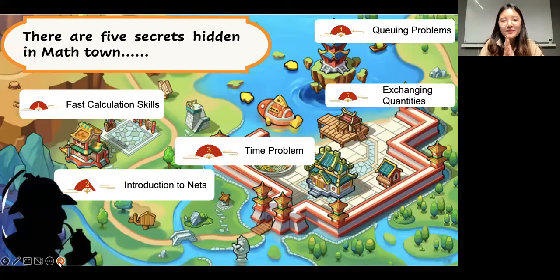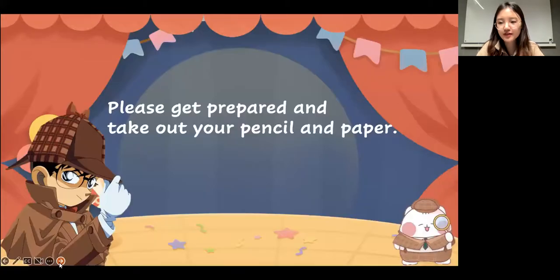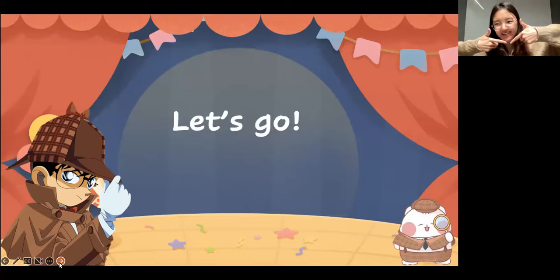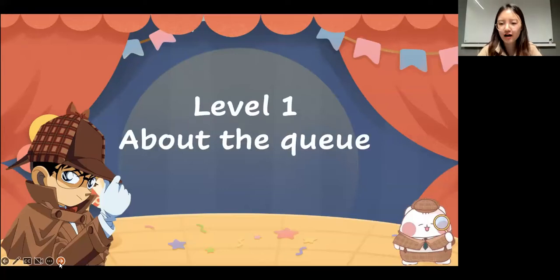Great. Okay. So today we will talk about queuing problems. In lessons 1, 2, and 3, we talked about fast calculation skills, an introduction to number sense, and time problems. I hope you loved these classes. Today we will talk about more interesting knowledge. Now, please sit well and get prepared with your pencil and paper, okay? If you have done that, please prepare your big smile as well, everyone. Let's go. So level 1, we will talk about the queue.